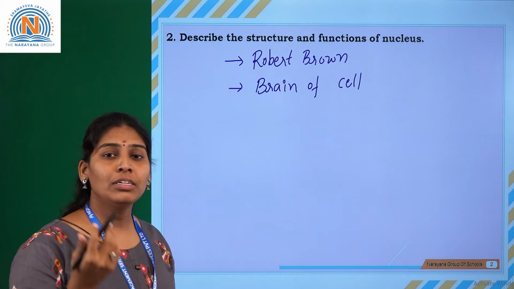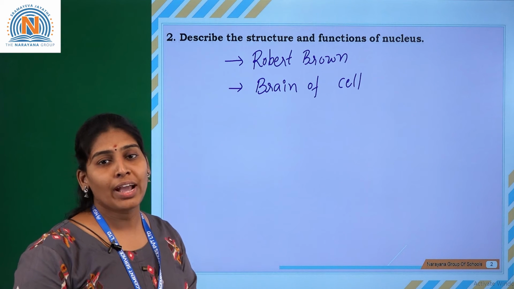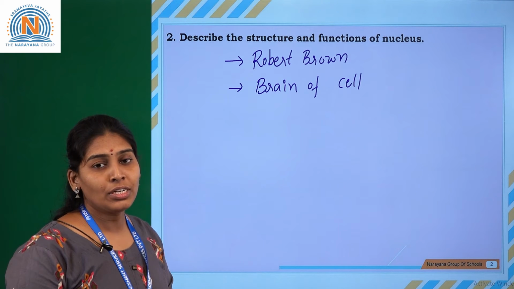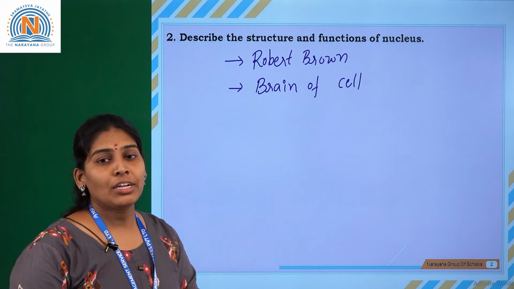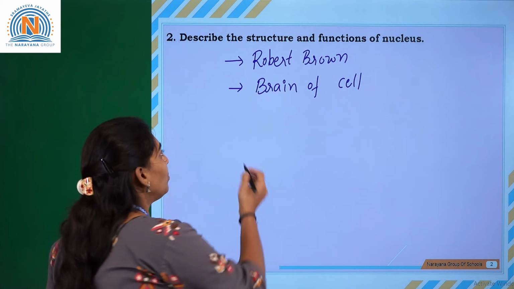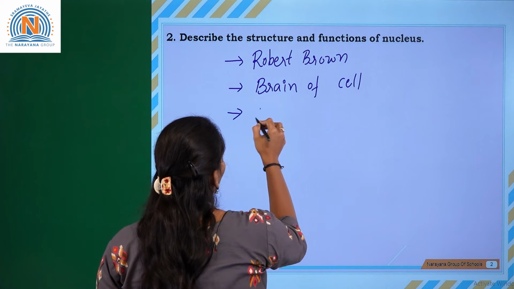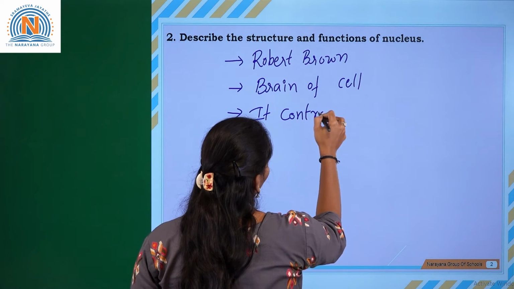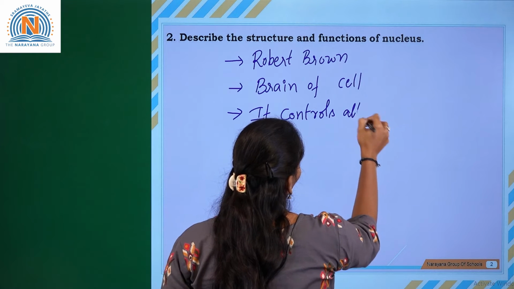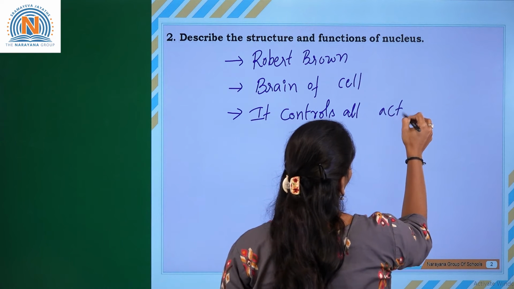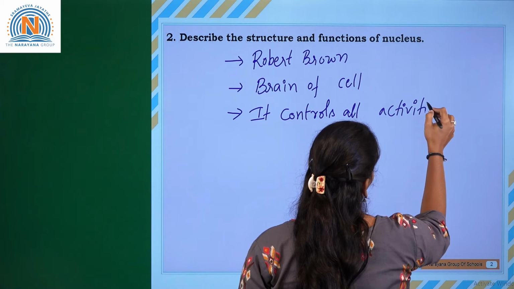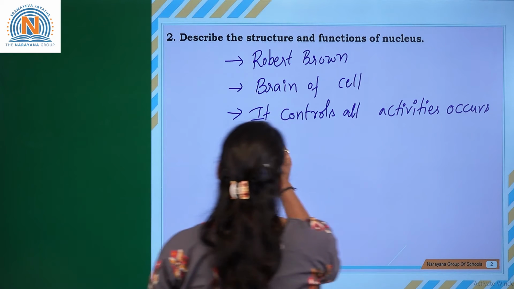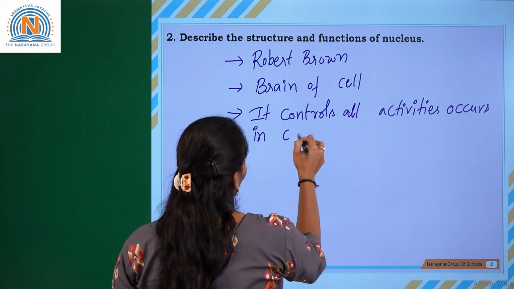The brain controls all the metabolic activities in our body. In the same way, the nucleus also controls all the activities which are occurring in the cell. So it controls all activities that occur in the cell. Okay.